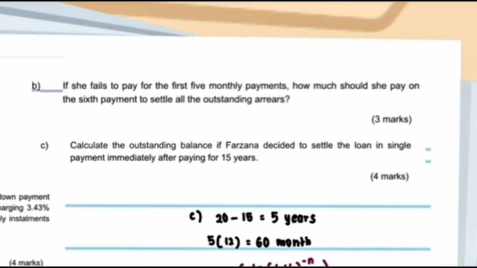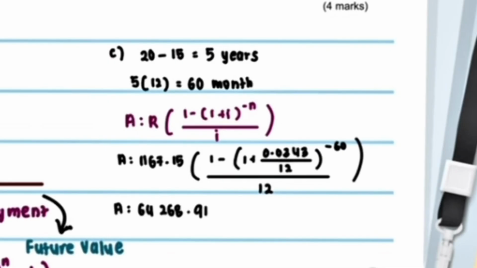C. Calculate the outstanding balance if Farzana decided to settle the loan in a single payment immediately after paying for 15 years. So, Farzana has just paid for 15 years, and she needs to pay 5 years more to complete the payment. We need to use the present value to find the value for the 5 years remaining. 5 times 12 equals 60 months. The final answer is 64,268 ringgit 91 cents.